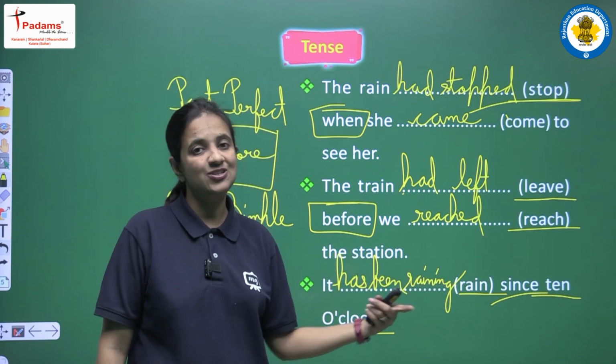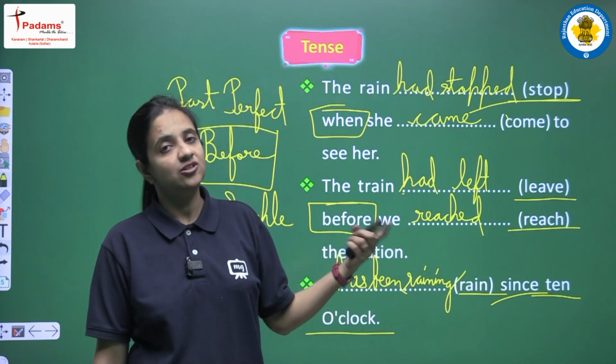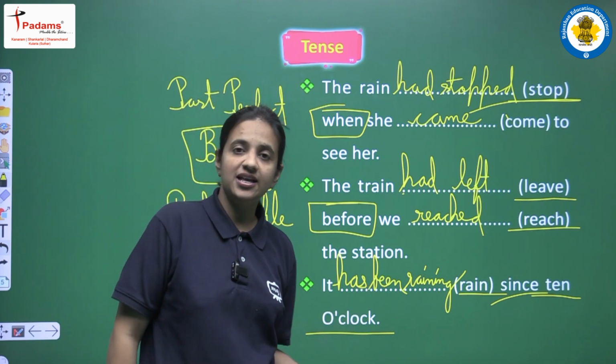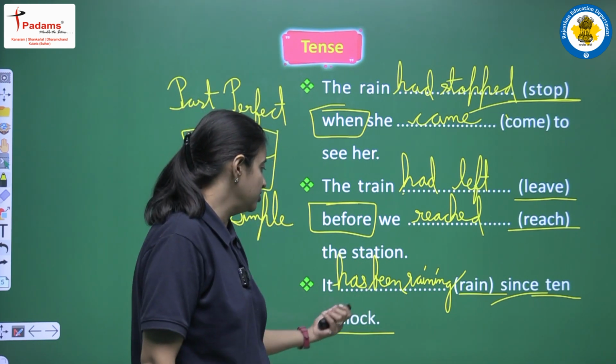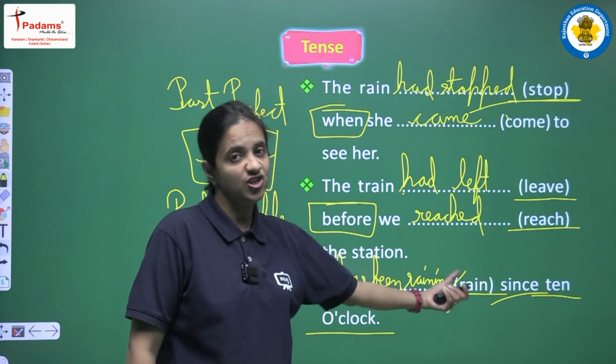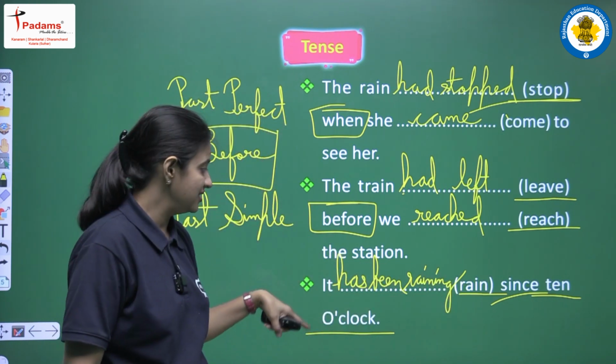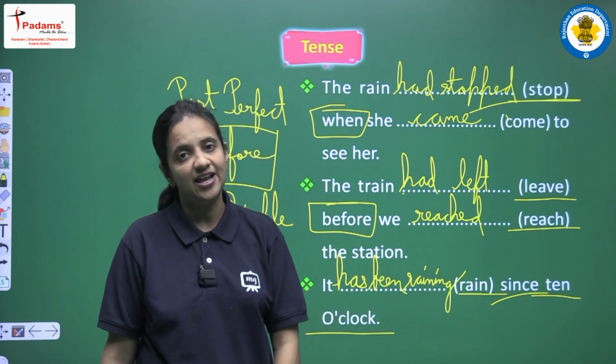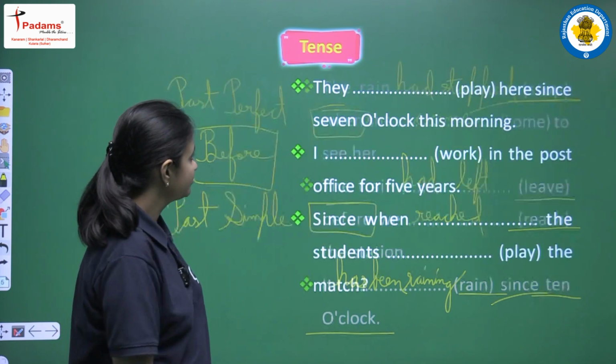So here in this sentence we were having since plus time, so this is present perfect continuous tense. For it we were having has been and first form plus ing, raining, and the complete sentence is: it has been raining since 10 o'clock, right?